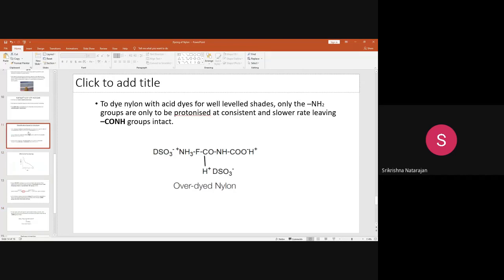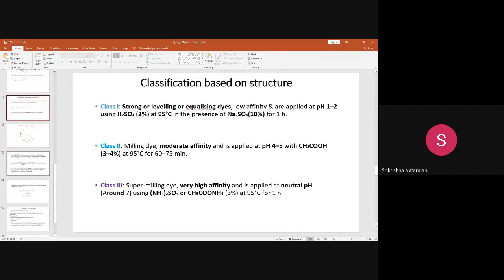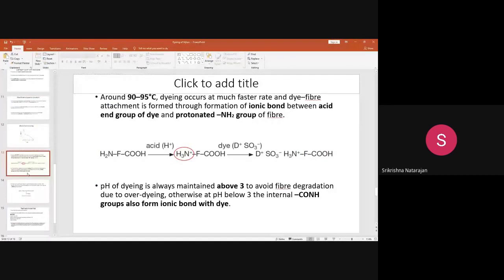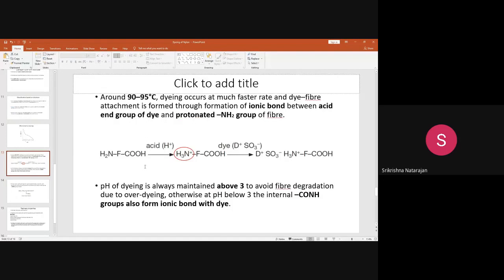Okay, just to come back to our discussion, this Na2SO4, this sodium sulfate is an electrolyte. Why are we adding this retarding agent? Because the retarding agent is the one that will control the strike rate. Otherwise, what will happen in a very, very acidic pH, the strike rate will be very high. Okay, so we want an optimum strike rate only. That is why we maintain the pH and add the retarding agent so that we reduce the speed of the striking.